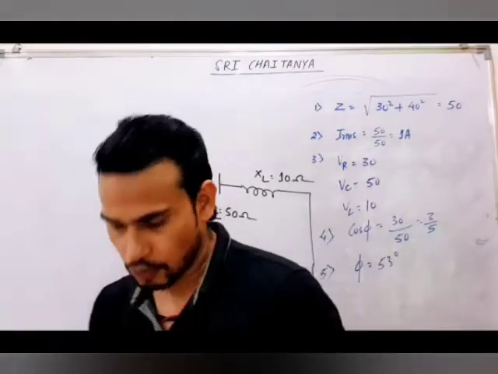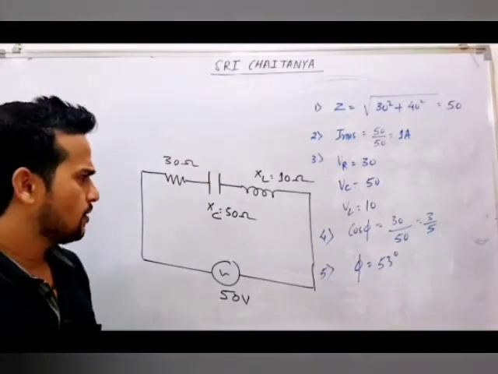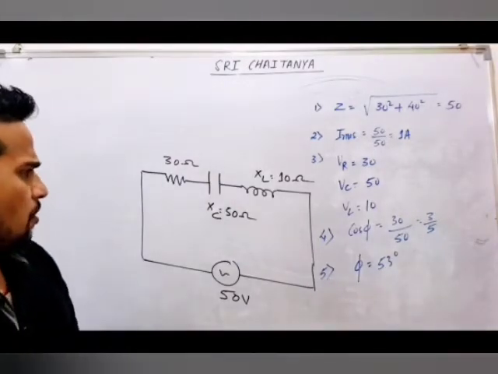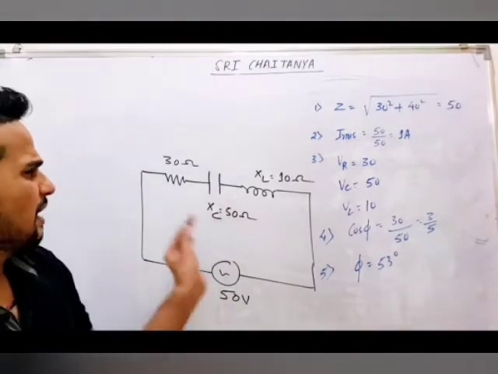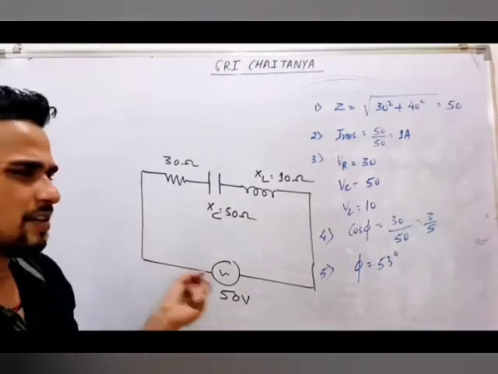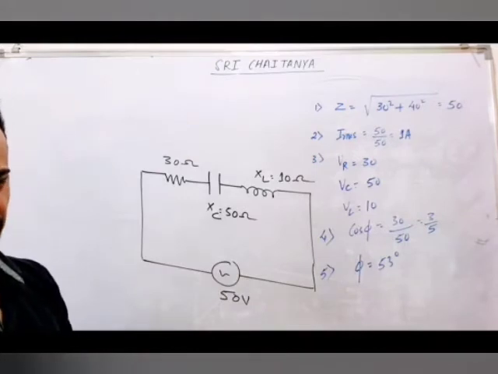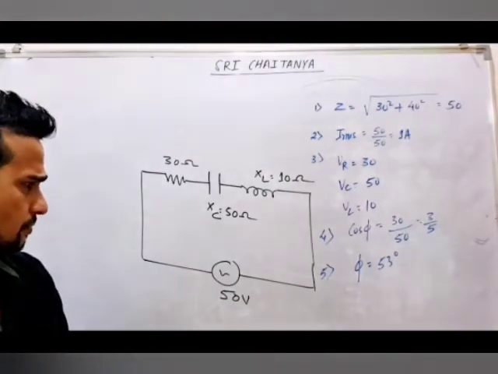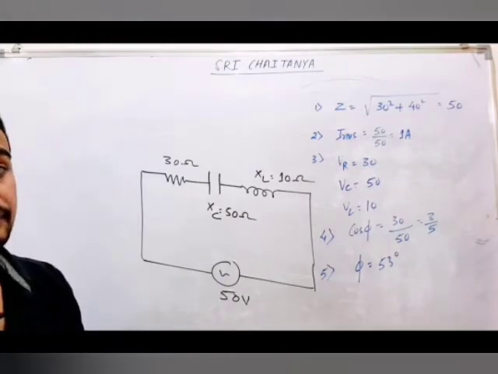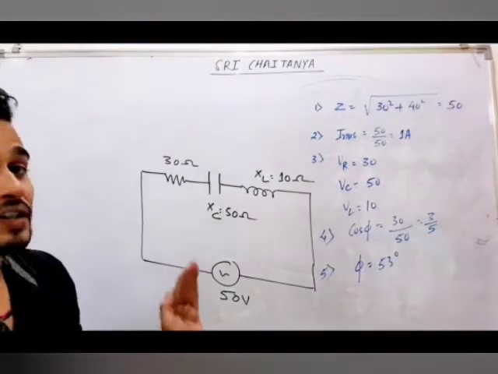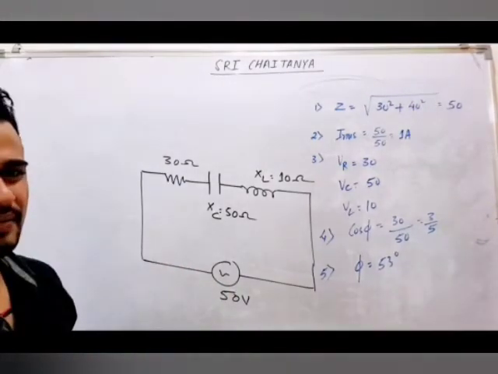But the conceptual part. Tell me, what will be the behavior of this circuit? Will it behave as an RC circuit or an RL circuit? Think. Will current lead or will current lag? Its behavior will be RC. This is what I said.